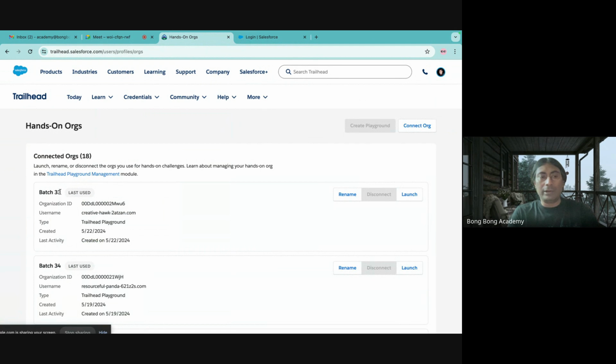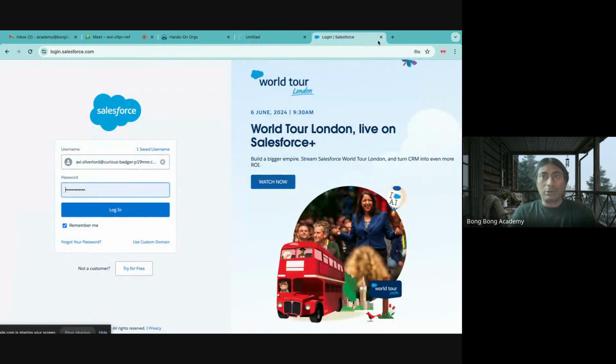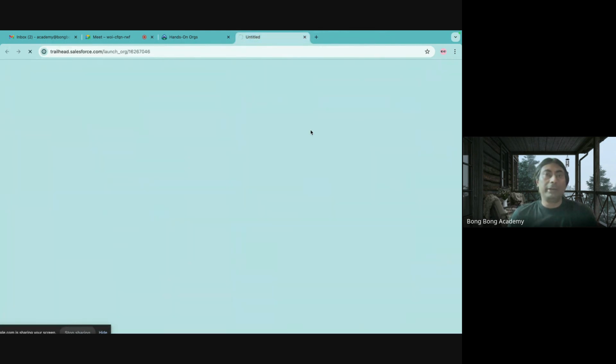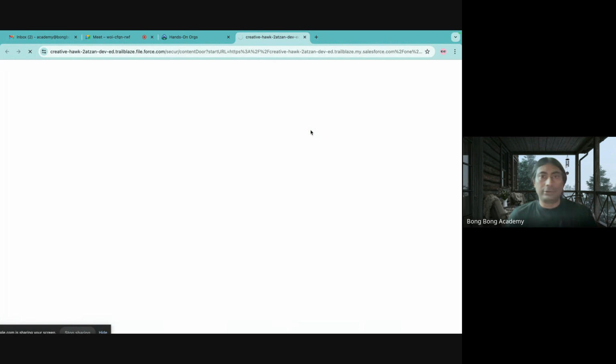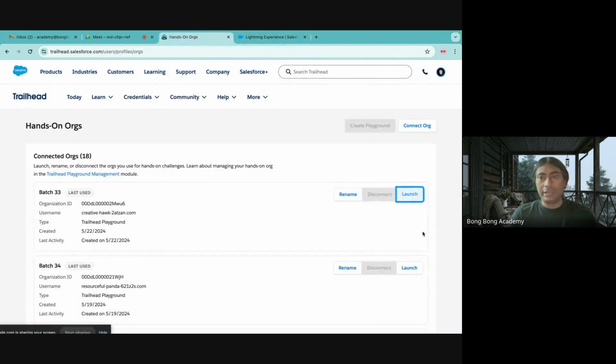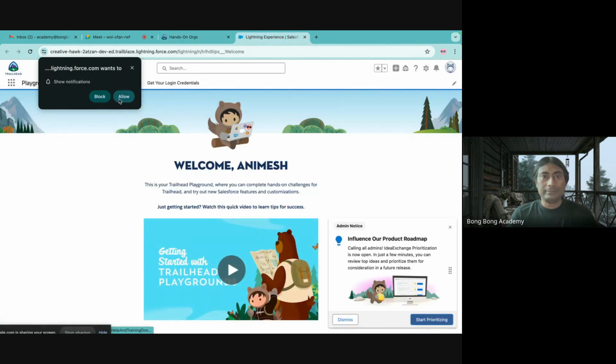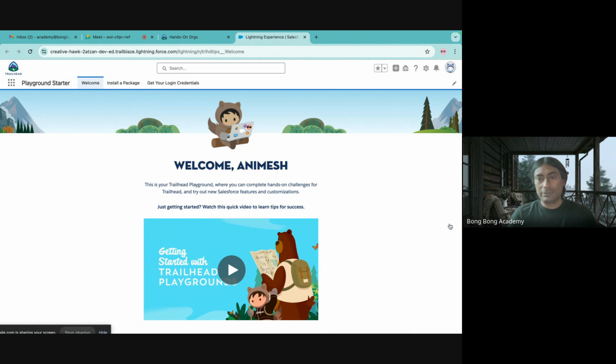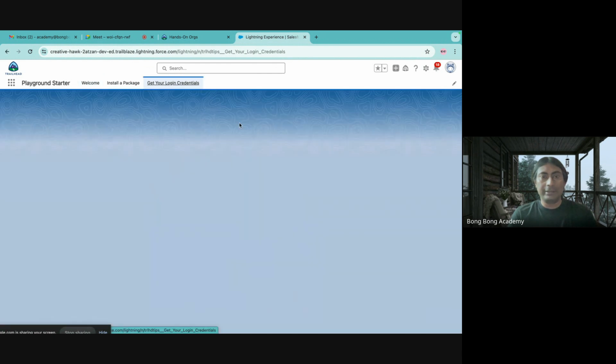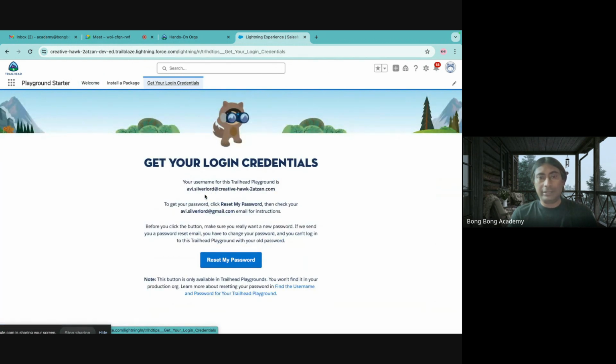I have now created a Salesforce instance, or Salesforce login, automatically. And how will you get this user ID and password? That is what I'm going to show you. I am using a launch button here. Allow this. You can remove this one. You see the get your credentials tab. You will get this. If you get there, this is the user ID.